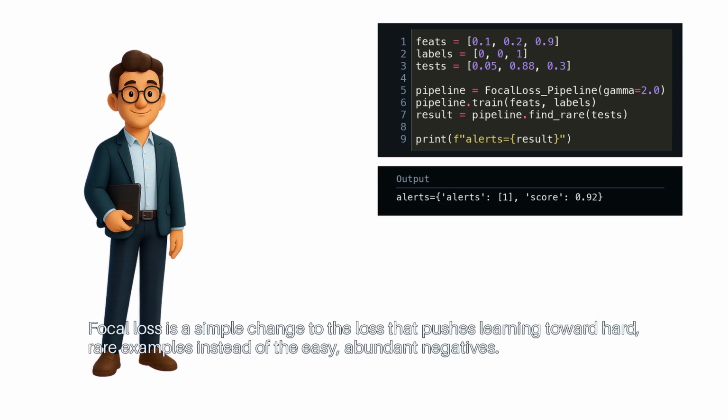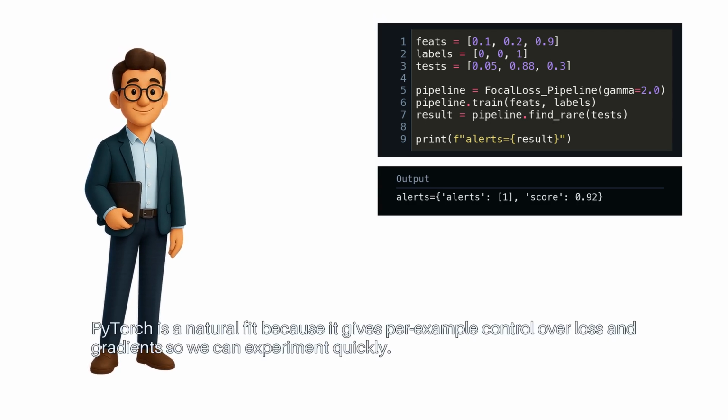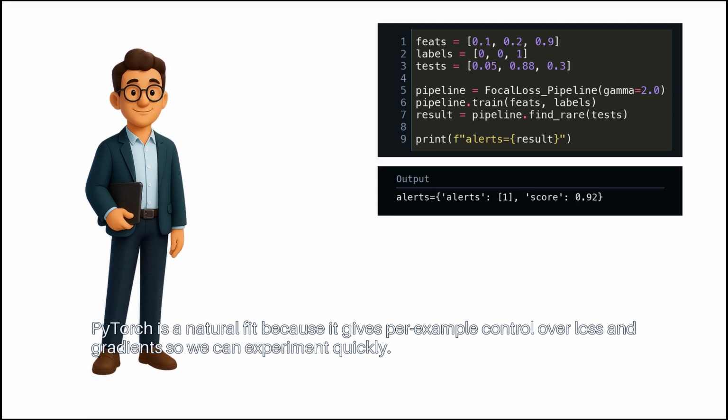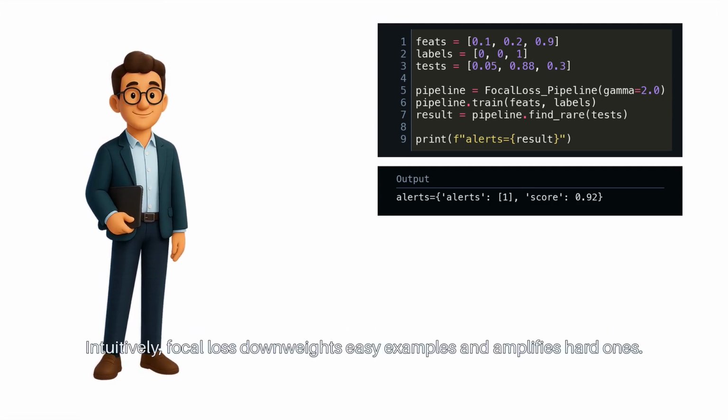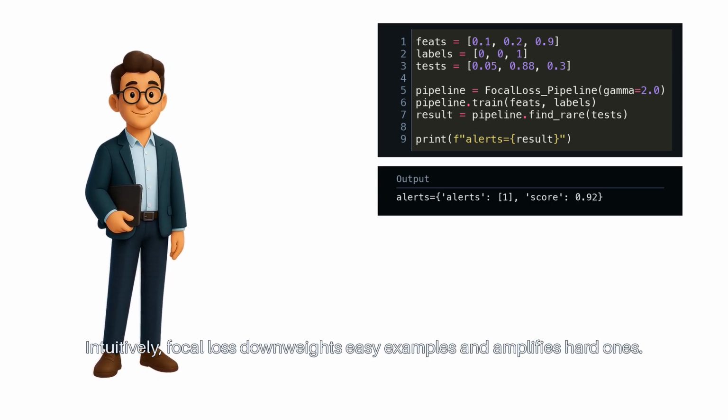Focal loss is a simple change to the loss that pushes learning toward hard, rare examples instead of the easy, abundant negatives. PyTorch is a natural fit because it gives per-example control over loss and gradients, so we can experiment quickly. Intuitively, focal loss downweights easy examples and amplifies hard ones.